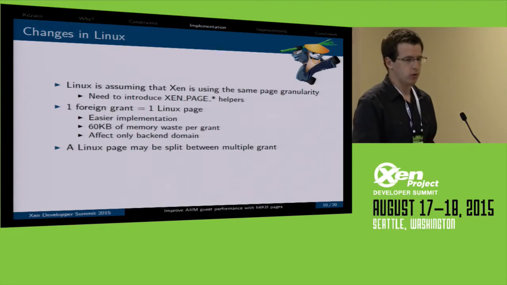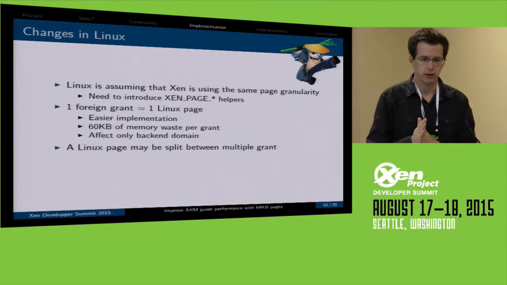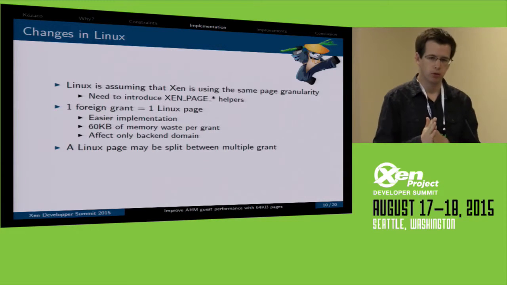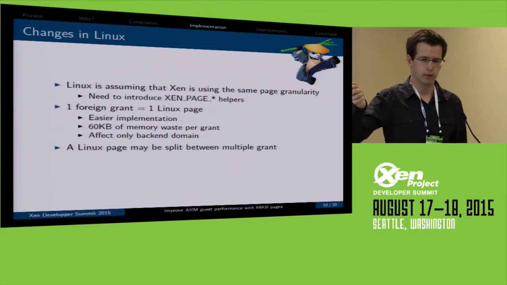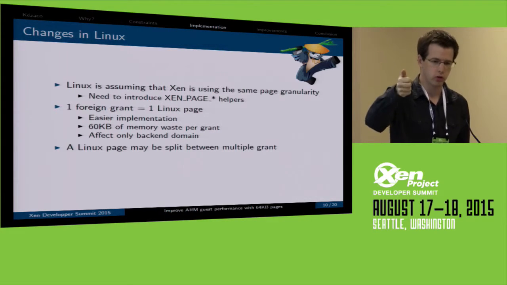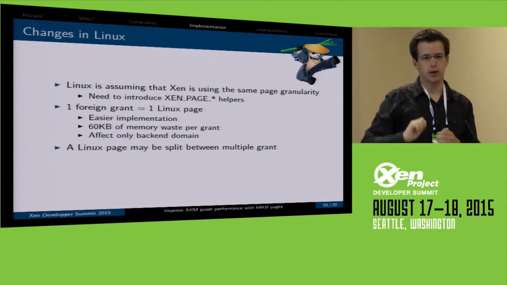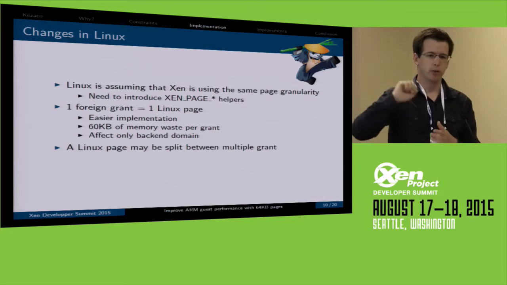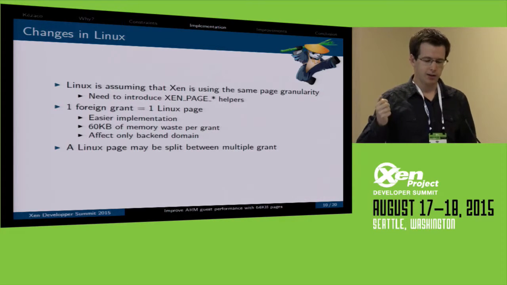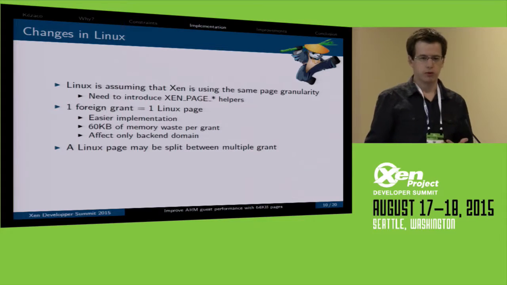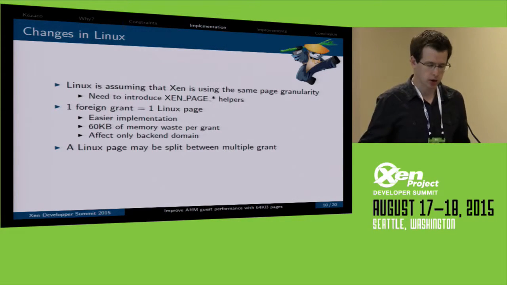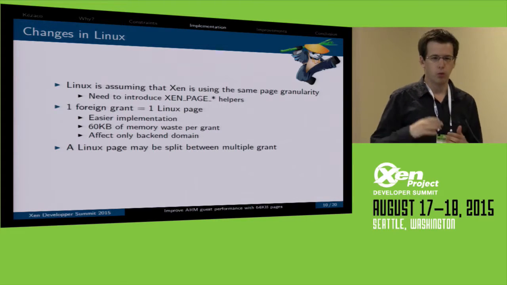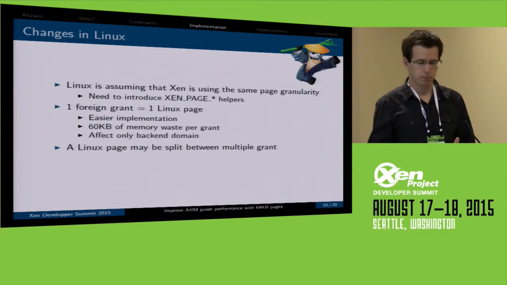The other thing is, what about foreign grants? A foreign grant is when we have to map a grant from another domain. The guest will say, I want to give this access to Dom0, to the backend. The backend will get the page, and it has to map it to something. We can do multiple things. The first thing would be to have multiple grants in the same page. The second thing is to have one grant per page.